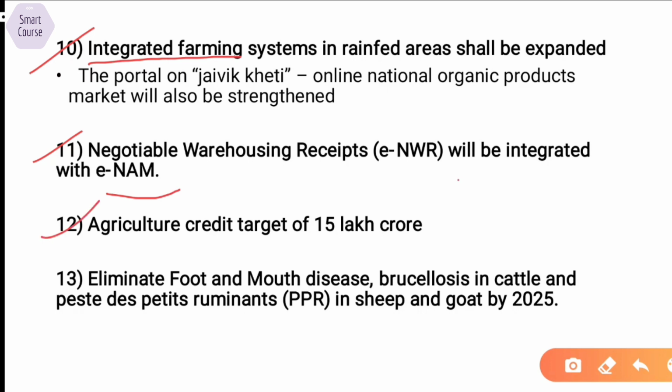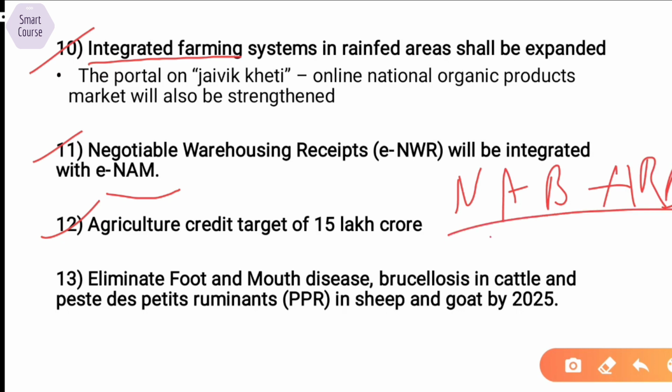12th one is agriculture credit target of 15 lakh crore. We know that NABARD is a refinancing agency and it refinances projects that are related to agriculture and rural development. Through many initiatives, the central government will help to inject 15 lakh crore as credit in agriculture to various institutions in order to increase the supply of money to these important sectors.